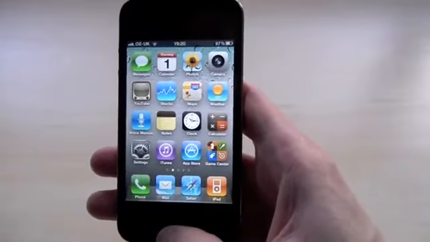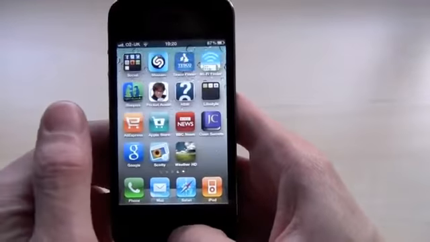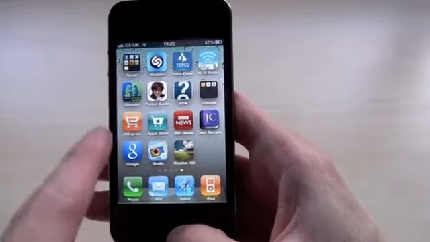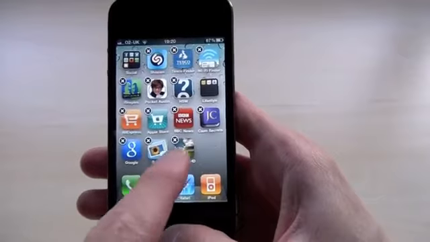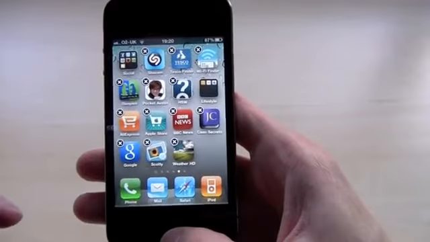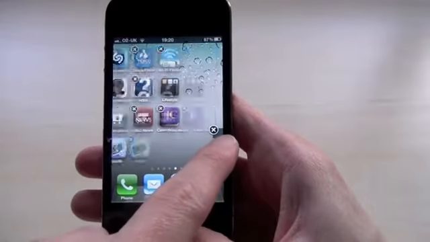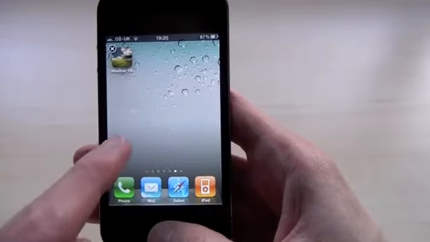Tip number 5 is a way to organise your apps. As an example, if I want to move this app here to another screen, just simply hold on the app and then they all start wiggling, which means you can move them. If I just hold my finger on and drag it over to the right, it gives me a new screen and I can deposit that app on the other screen.